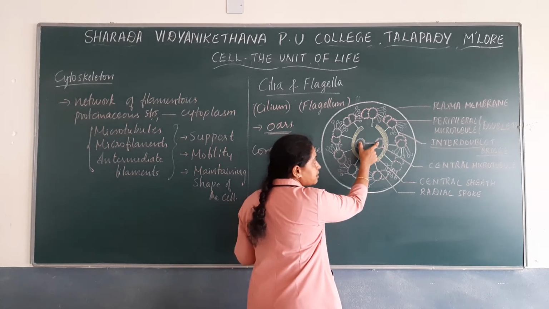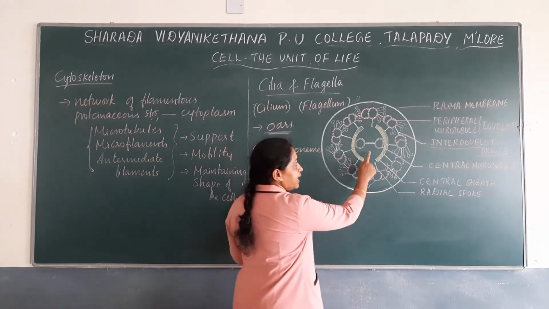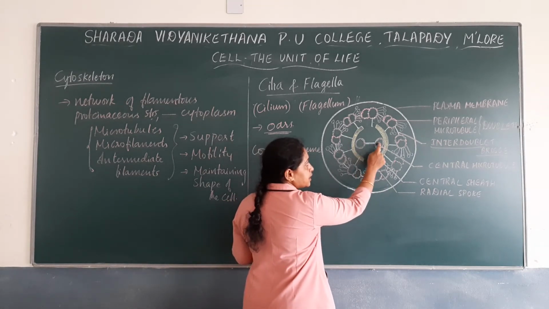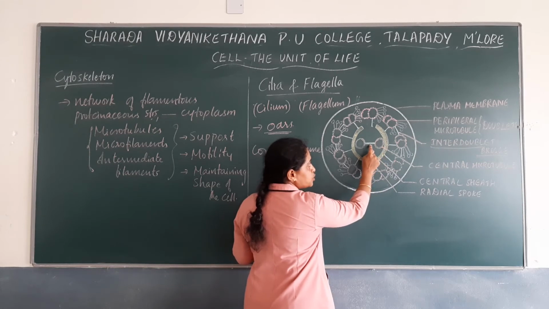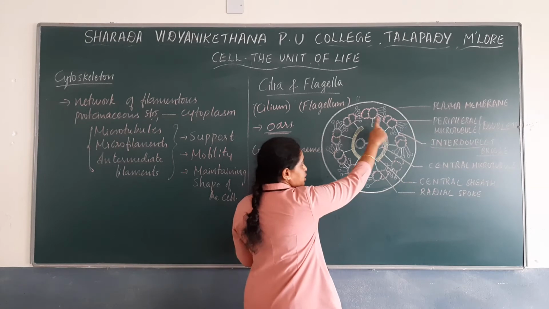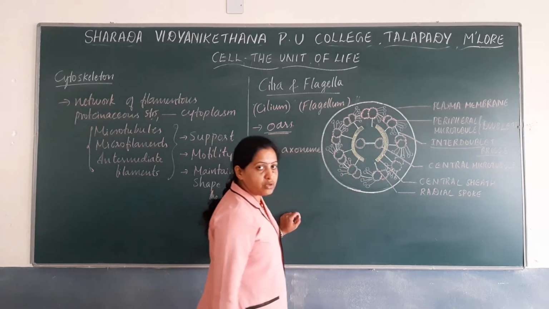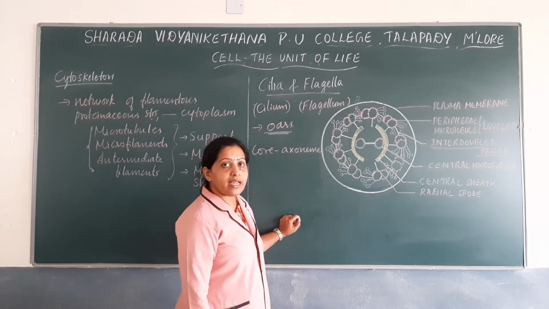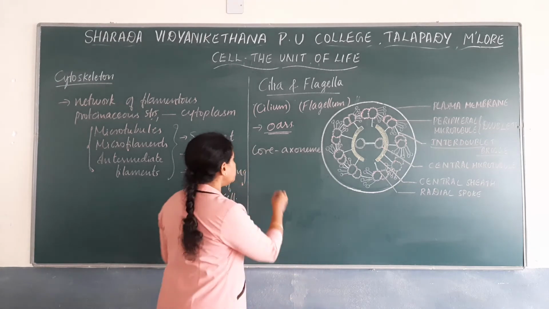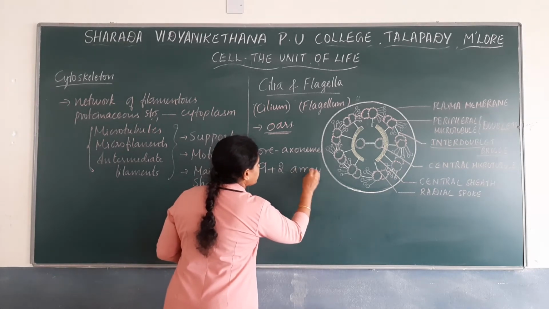And this pair of central microtubules are also connected by bridges. Okay. So such an arrangement of microtubules. Now we have noted down there are a large number of microtubules, and microtubules are arranged in 9+2 array.